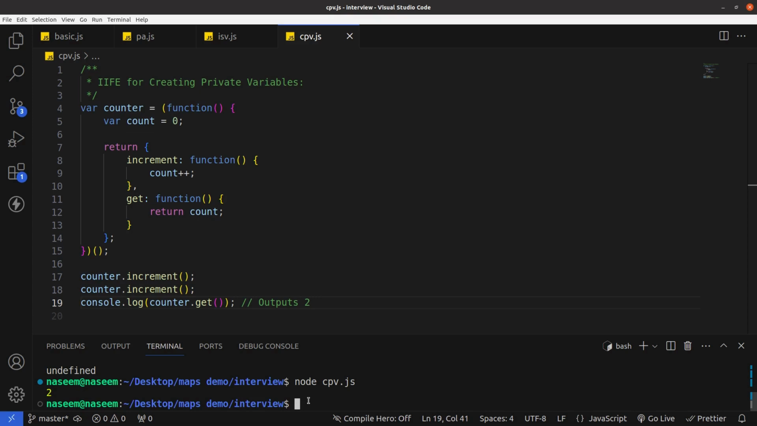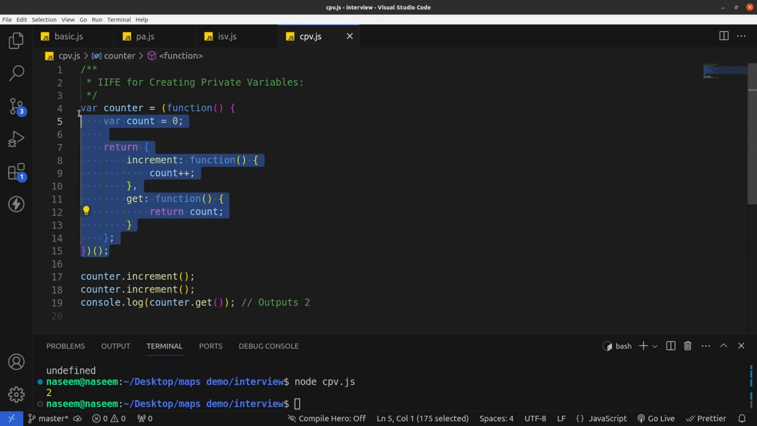So that's all for this lecture, and I hope you have understood what an IIFE or immediately invoked function is. You can implement it in your code. As you can see, in jQuery you will find this kind of pattern, and in many libraries you will find this kind of pattern. So bye bye.